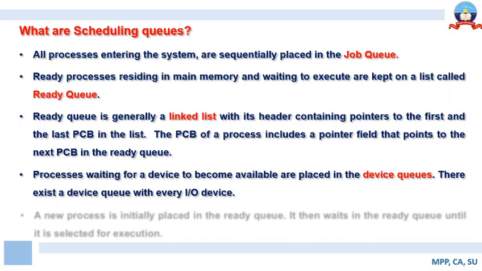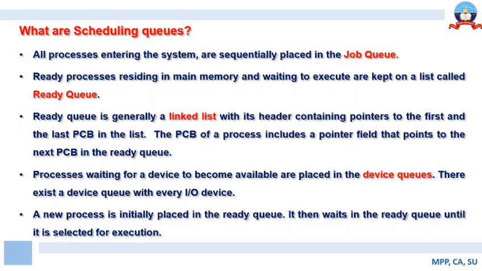The first one is the job queue. The job queue keeps track of all the jobs that are to be executed. All the jobs that enter the system are sequentially placed in the job queue. Then when the job or the process is ready for execution, the process is placed in the ready queue. Subsequently, if a process is requesting allotment of a device, the process will be placed in the device queue.